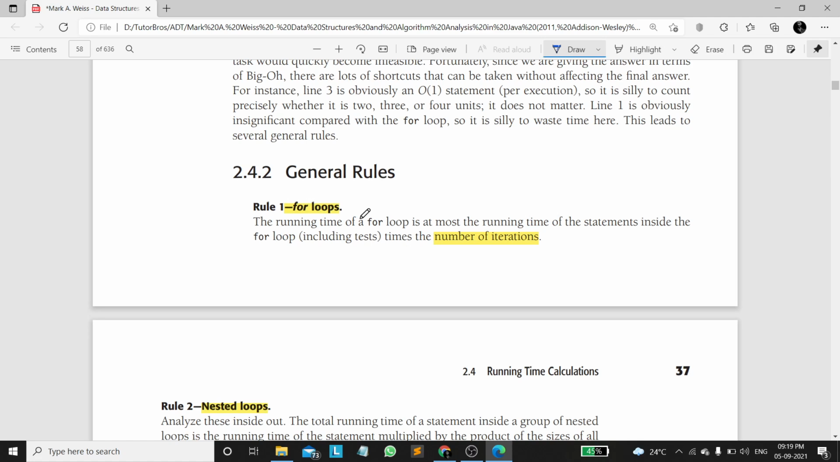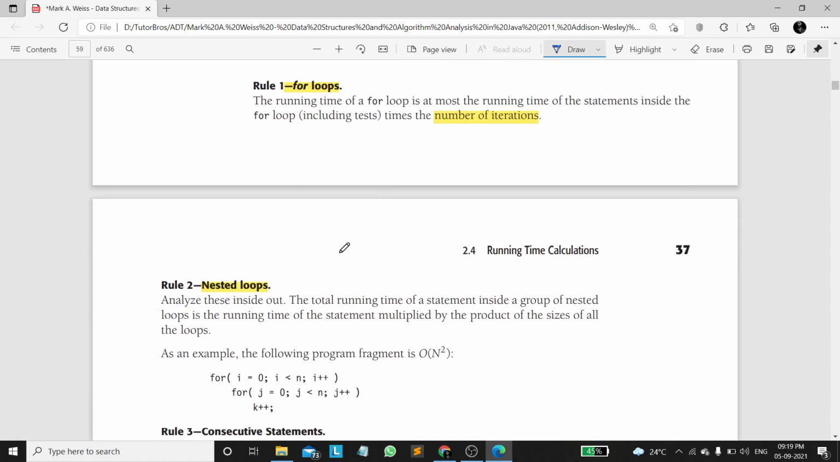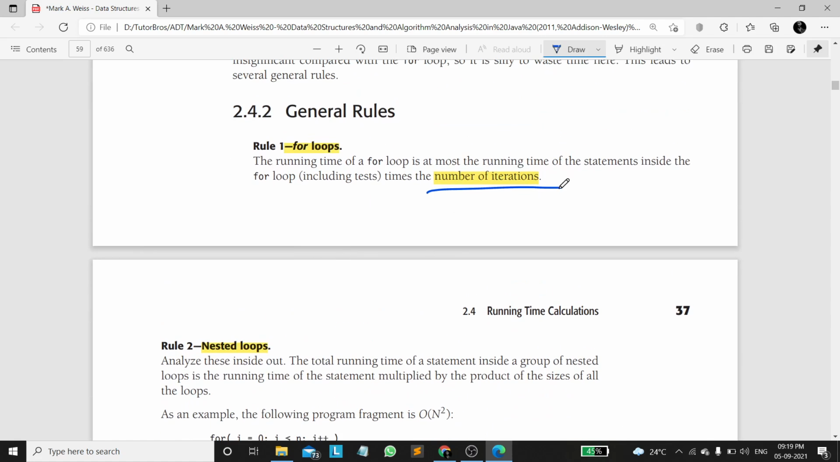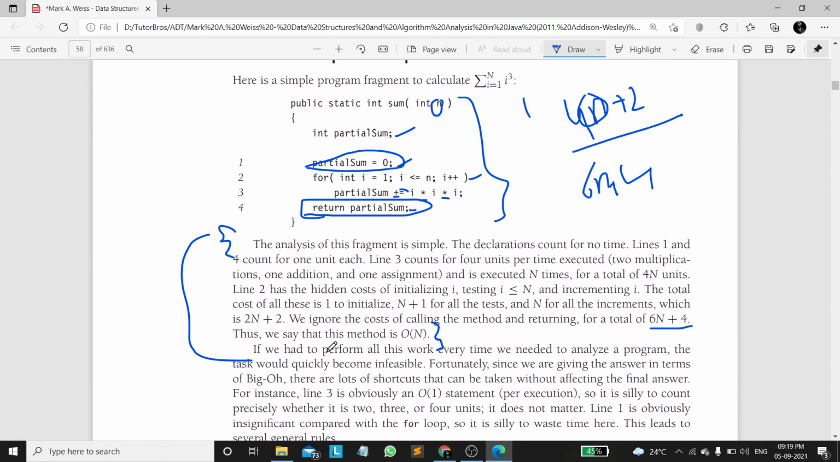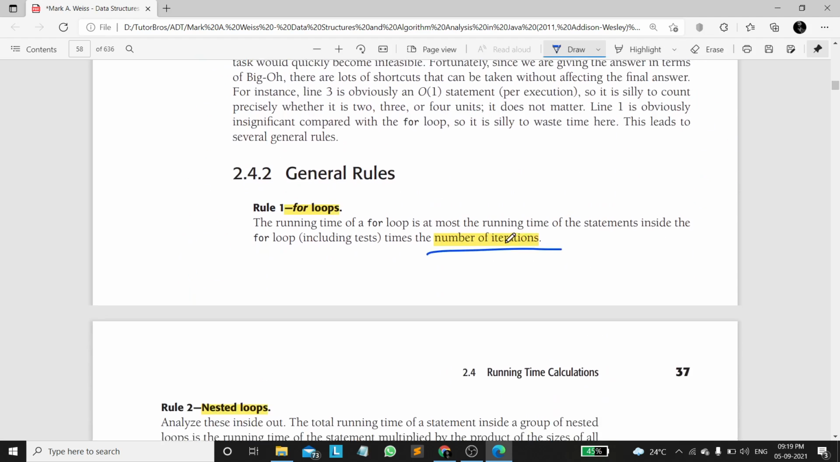Now the general rules. Rule 1: for loops. In the case of for loops, we calculate time complexity based on the number of iterations. If it is a single for loop, the number of iterations is n, so we can directly say that the time complexity is big O of n.